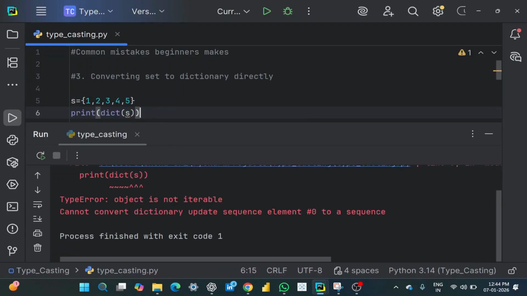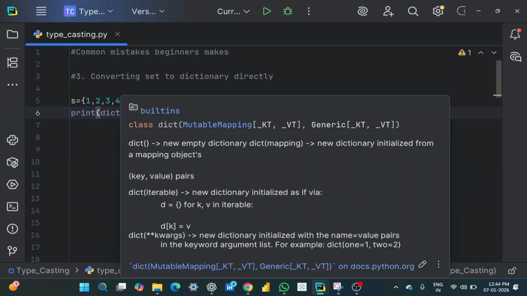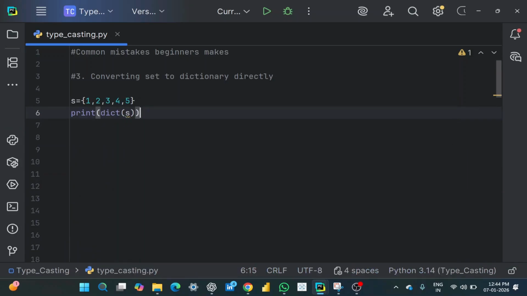Here I got a type error saying the object is not iterable, cannot convert dictionary update sequence element to a sequence. This is because the dictionary holds key value pairs, but a set has only single elements. There are no key value pairs inside it, so we cannot convert it.